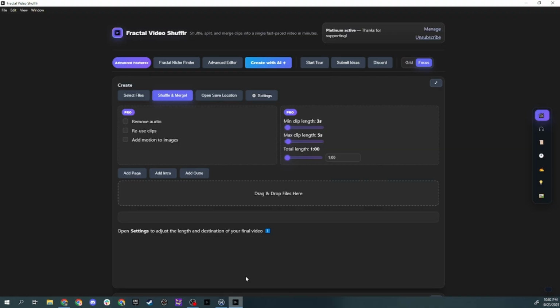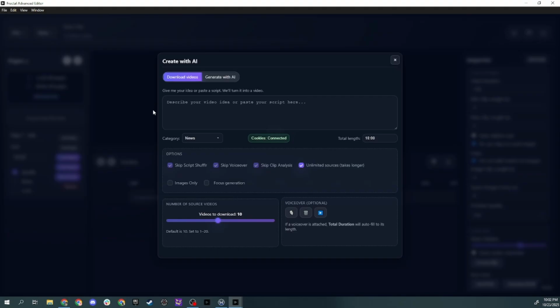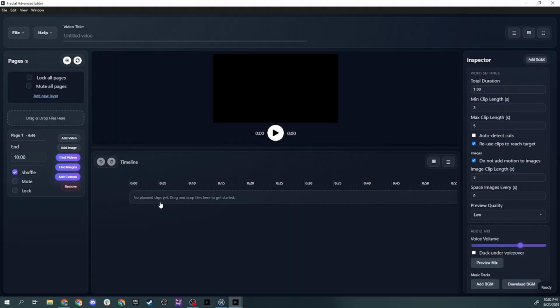So what we're going to do is just open up the shuffler, and I am going to just click create with AI. That's going to quickly open up the events editor for me. I'm going to close that out. And so now I have the events editor open. Getting started is super simple. I'm going to start by setting this to 5 minutes because that's how long I want this video to be.